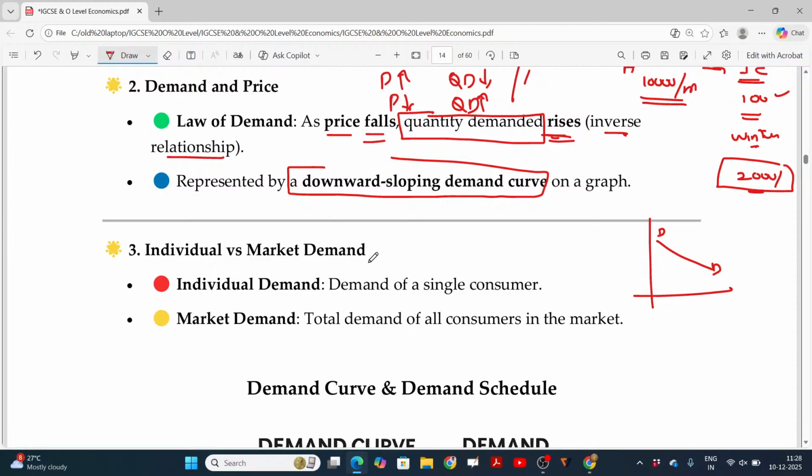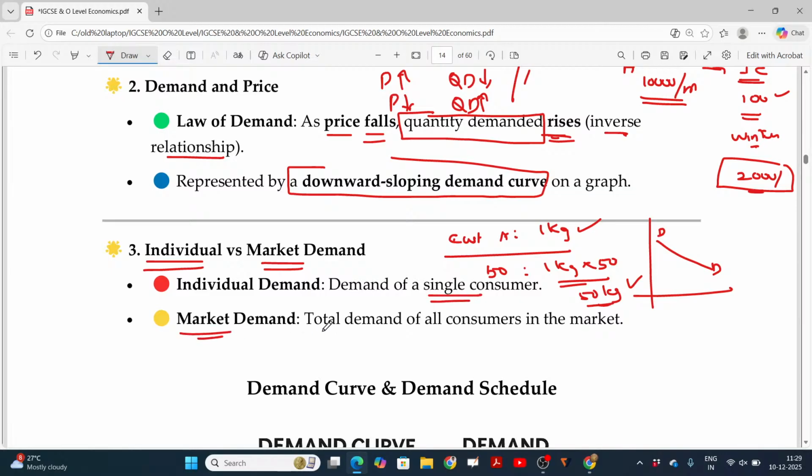Now you have to understand the difference between individual demand and market demand. In the market, customer A will come and purchase, say, 1 kg of onion, and in the same market almost 50 customers are purchasing 1 kg each. If you consider the total purchased, 50 kg will be called market demand. This is market demand, and this is called individual demand. Individual demand is nothing but the demand of a single consumer. Market demand is the total demand of all consumers in that market.